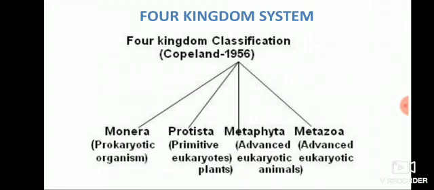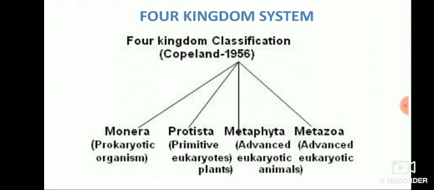Coming to the four kingdom system, four kingdom classification introduced the new domain Monera. Monera has prokaryotic organisms, Protista primitive eukaryotes, Metaphyta are advanced eukaryotic plants, and Metazoa are advanced eukaryotic animals.